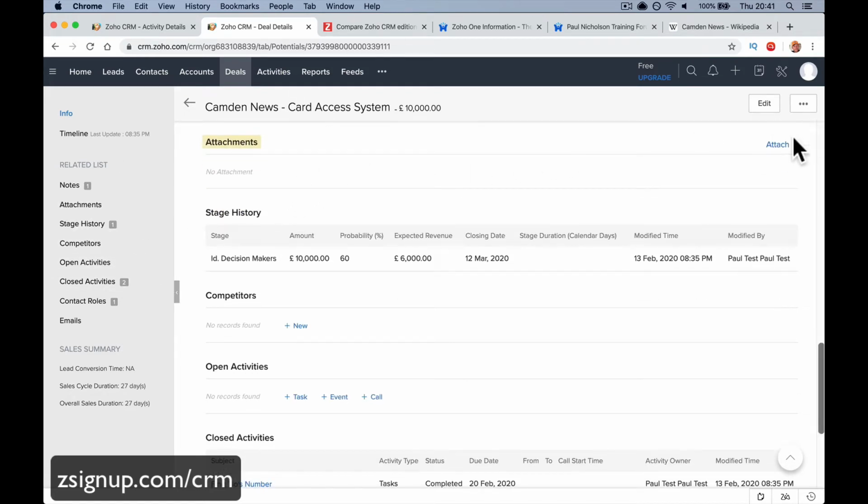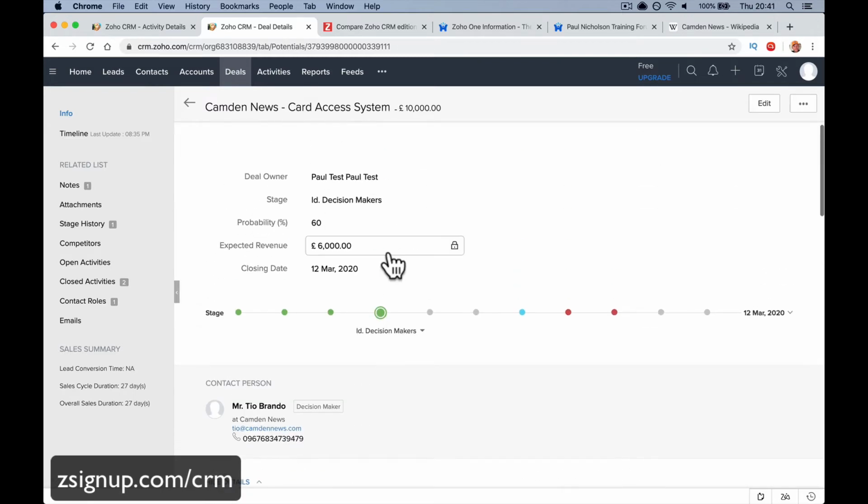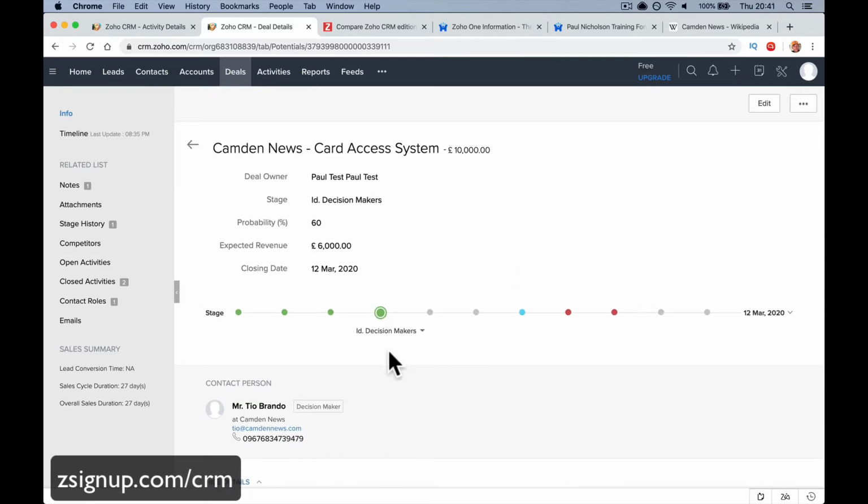If you want to see the quote in the free version, you can't do a quote in Zoho CRM. On paid versions, have a look at Zoho One. You can create a quote. You can create a signed e-document and send it to them. But in the free version, you can't. But you can attach the quotes. If you've got another program you do quotes on, you can attach it, right?